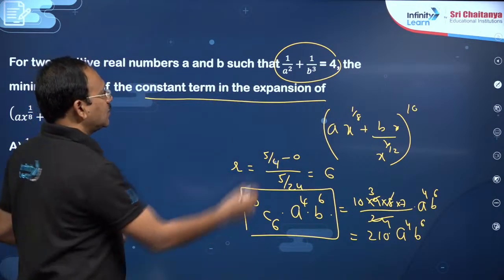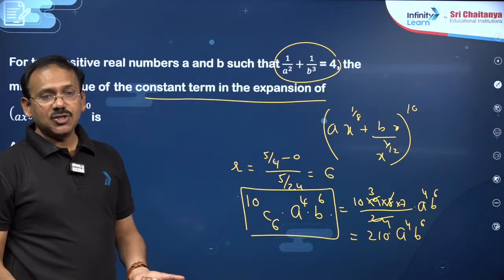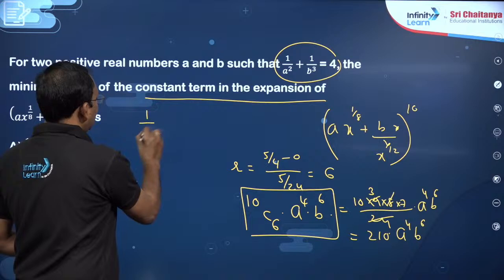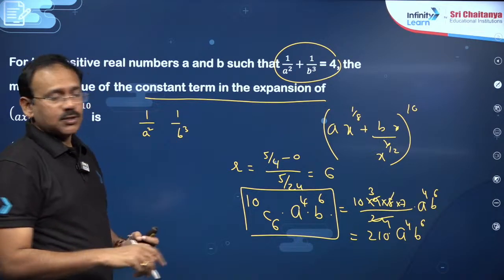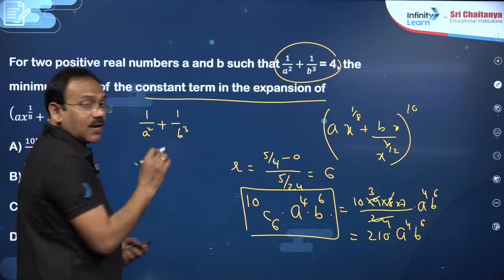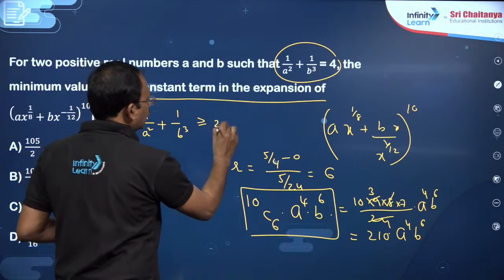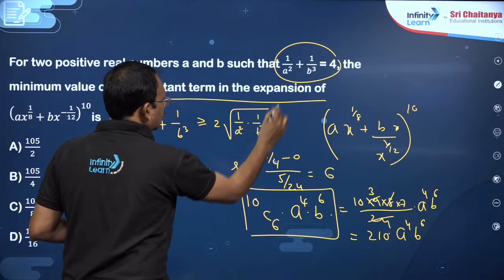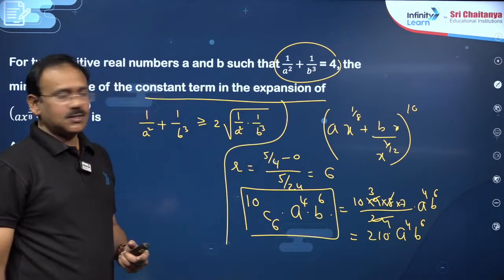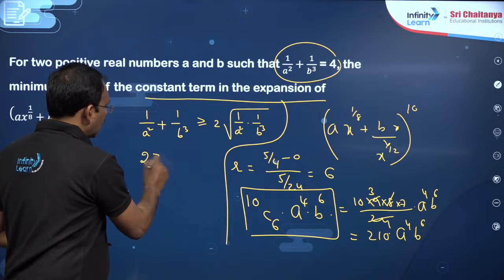A, B are positive, the sum of these two numbers is given. Why can't I apply AM-GM for this? Arithmetic mean of 1 by a square plus 1 by b cube. For these two positive numbers, arithmetic mean is greater than or equal to geometric mean. So x plus y by 2 is greater than or equal to root xy, 1 by a square into 1 by b cube. So now dear students, you can see this is given as 4 by 2, 2 greater than or equal